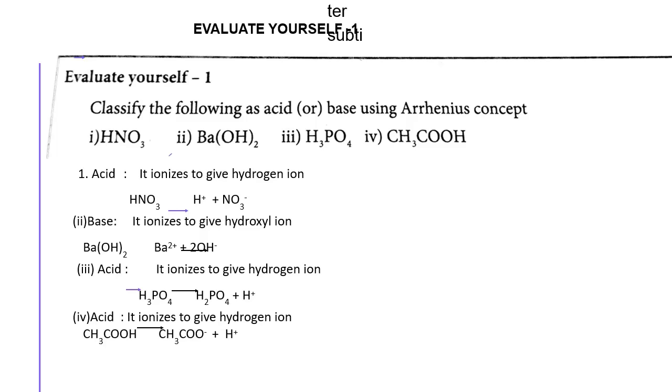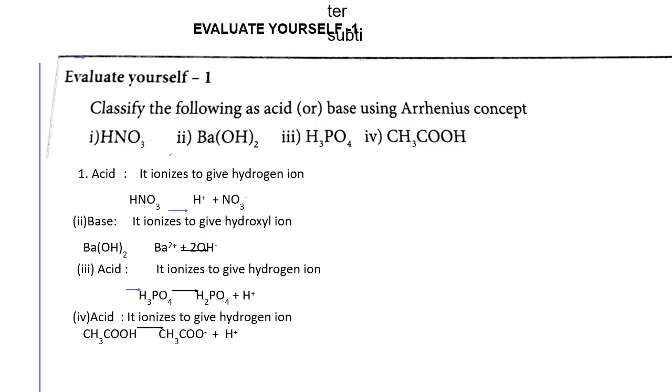Then H3PO4 ionizes to give H plus ions, so it is an acid. CH3COOH ionizes to give H plus ions, so it is an acid. So your answer: nitric acid is an acid, barium hydroxide is a base, phosphoric acid is an acid because it ionizes to give H plus ions, and acetic acid is an acid because it ionizes to give H plus ions.